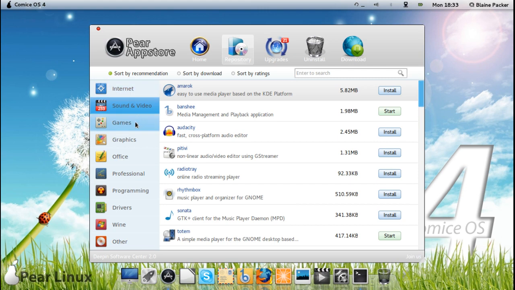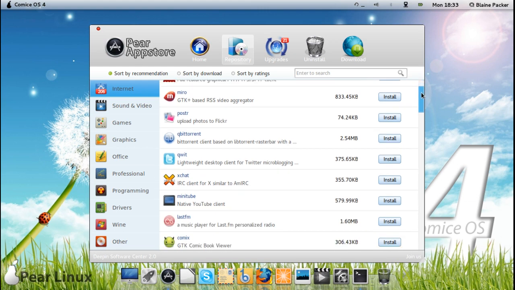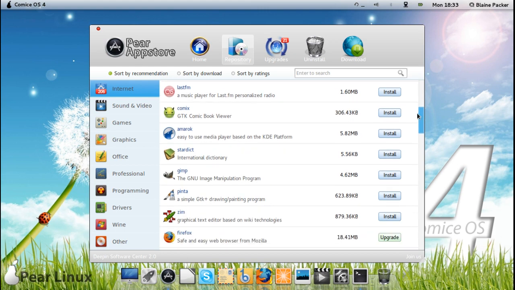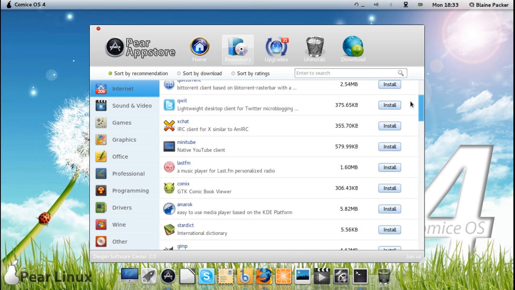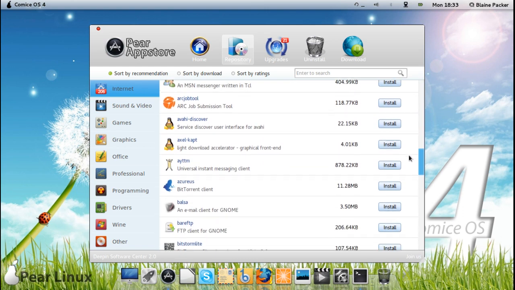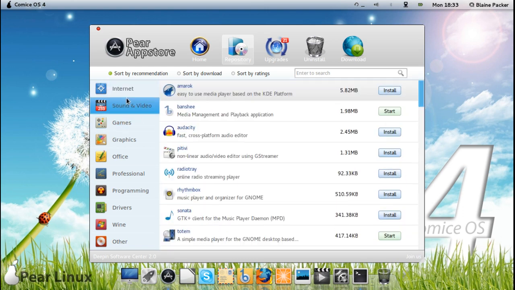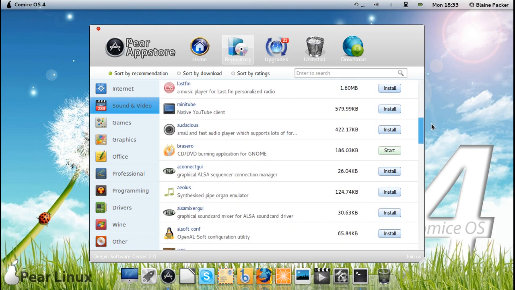Now, you've also got your categories here, and it's actually highlighted. Generally speaking, you do get ratings here as well, but unfortunately, like I've said before, my proxy server here at college can be a bit of a pain when it comes to downloading the ratings for it, but it still sorts them by the ratings that they just aren't showing here. But you can see all of these titles are very well-known pieces of open source software, and they're all well worth the install, and so they really highlight the ones that are the best software.